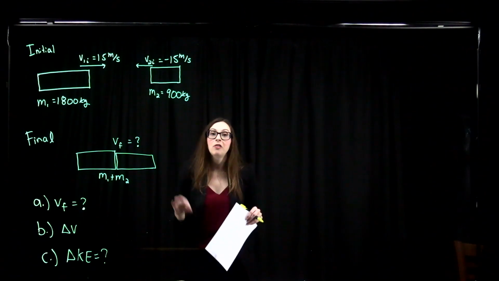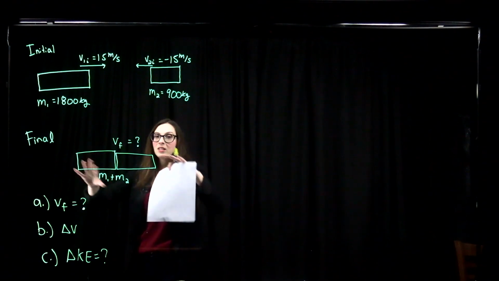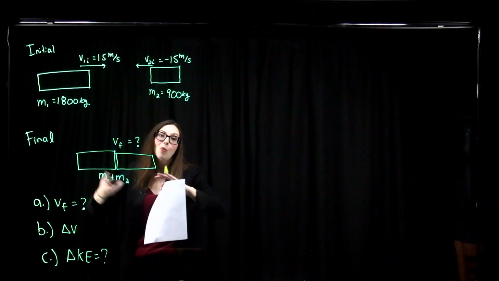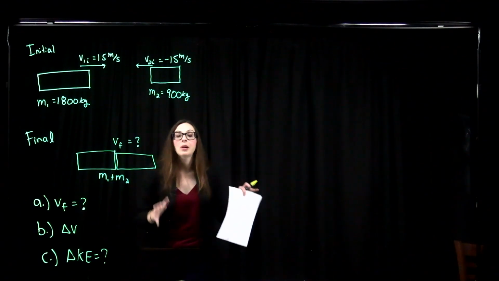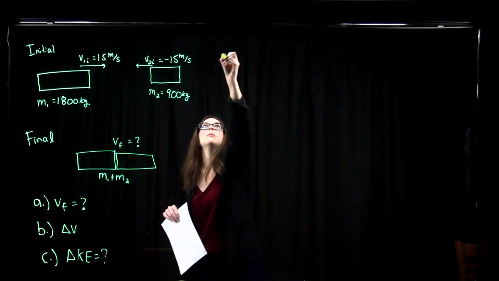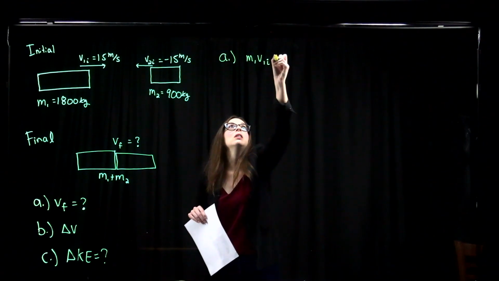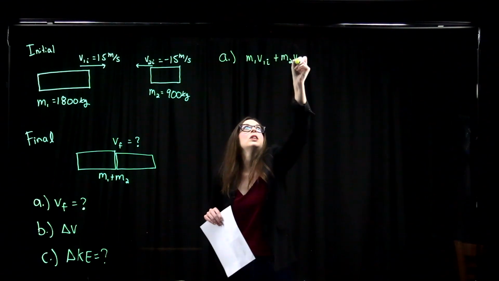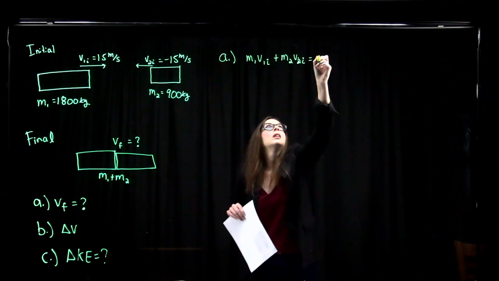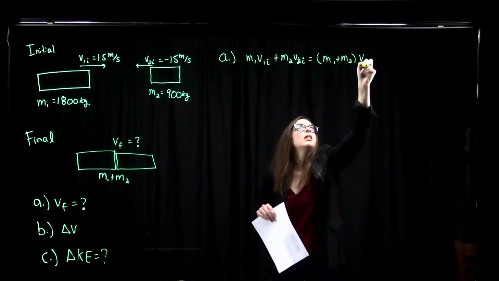Using conservation of momentum, we're going to figure out what the final velocity is of this tangled car mess. After those two collide, they're essentially going to become one object, and then they're going to move with some final velocity. So if we do conservation of momentum for this problem, we've got m1 v1 initial plus m2 v2 initial equals m1 plus m2 times v final.